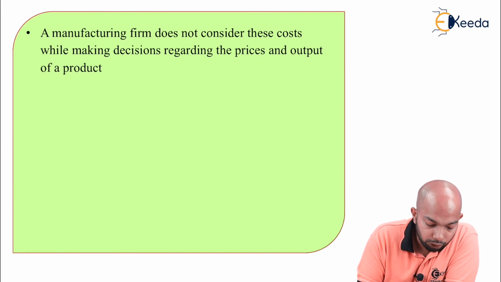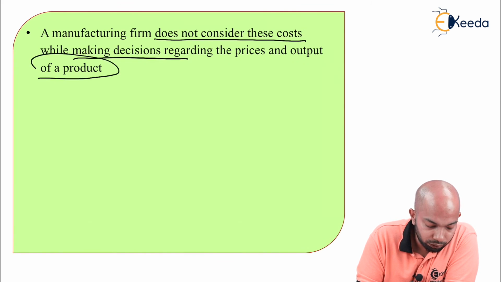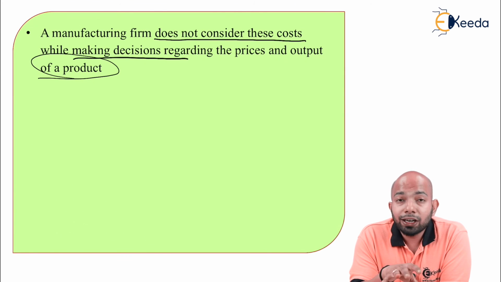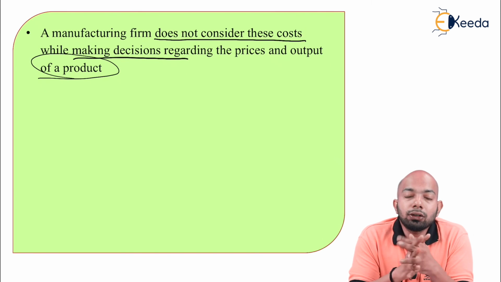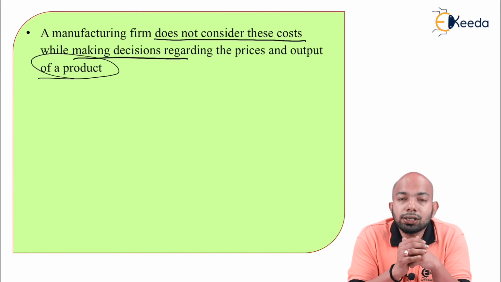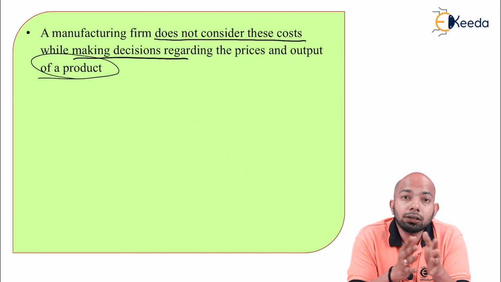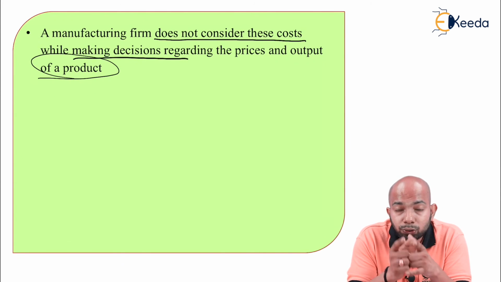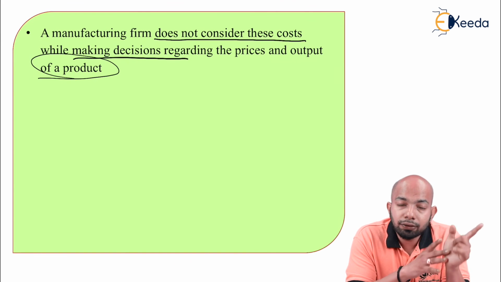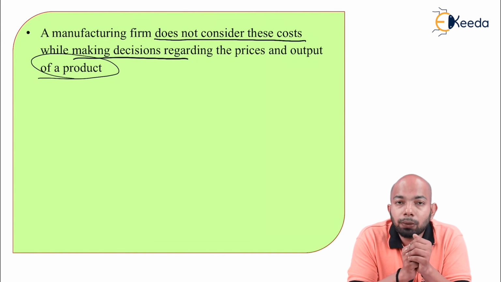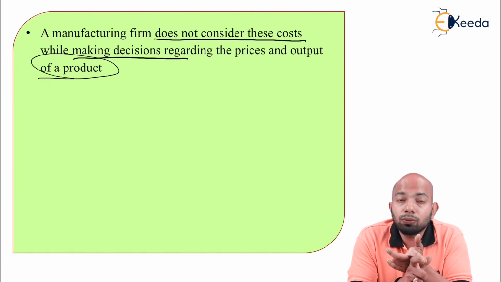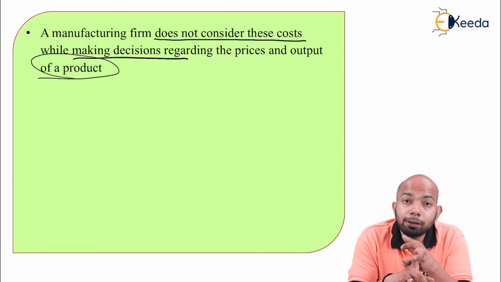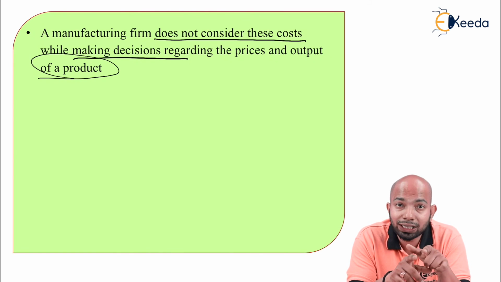Now, let's take an example. A manufacturing firm does not consider these costs while making decisions regarding the prices and output of the product. So, whenever a manufacturing concern makes certain products, the pricing of these products won't include the social cost, because that's a damage that a company is doing willingly so that it can manufacture certain goods. Hence, if they add that cost and recover it from the public, it will be a completely vague decision. Why? Because you are anyway damaging the society which belongs to the public, and you're still taking money from them for that same damage that you have created.